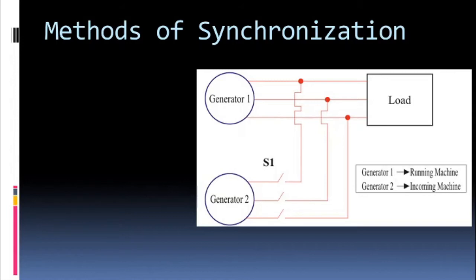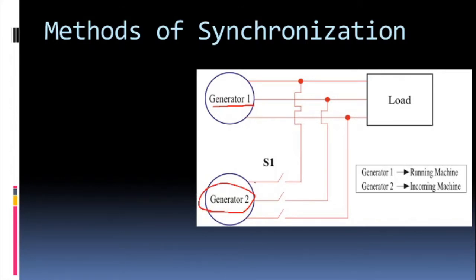Now first of all, let's try to understand when we say synchronization exactly what we are doing here. So let's concentrate on this generator first. First of all, we will concentrate on generator 1. This is already running condition which is already there in the system where the load is connected. See, the load is connected, the generator is connected. So generator 1 is connected to the bus bar, and through the bus bar it is connected to load. So this is already running alternator. Okay. Then this generator 2 is nothing but incoming alternator जिसको अभी हमको connect करना है.